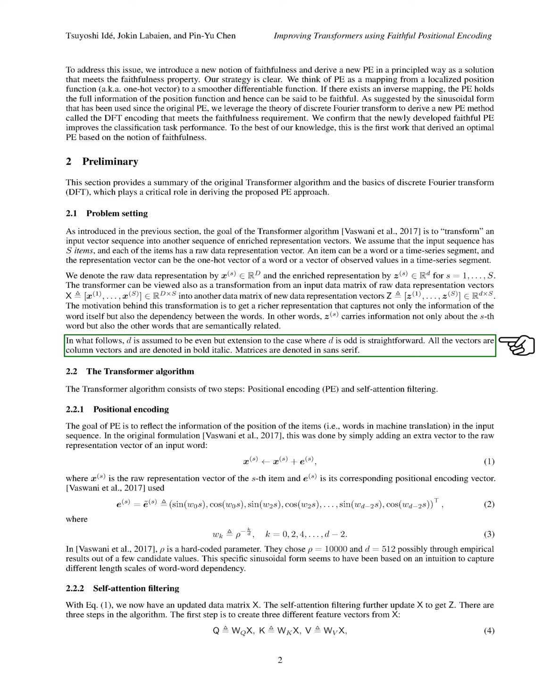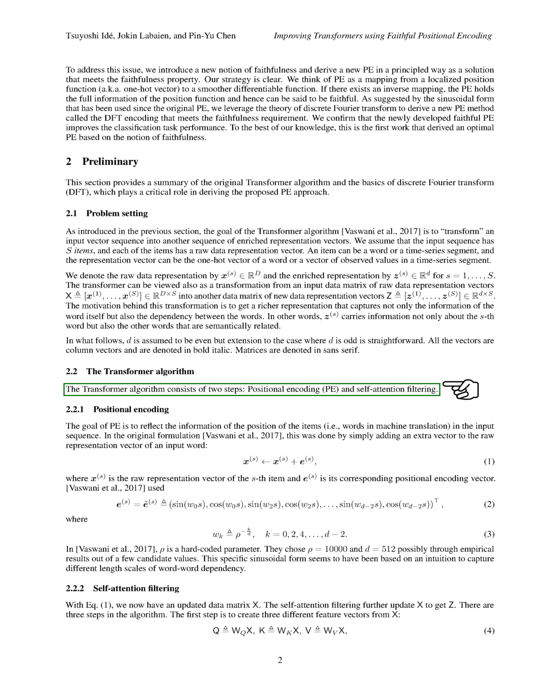Section: The transformer algorithm. In this section, we will explain the transformer algorithm. The transformer algorithm consists of two main steps: positional encoding, PE, and self-attention filtering. For positional encoding, the aim is to incorporate the position information of items, e.g., words in machine translation, in the input sequence. Initially, an extra vector is added to the raw representation vector of an input word to achieve this.